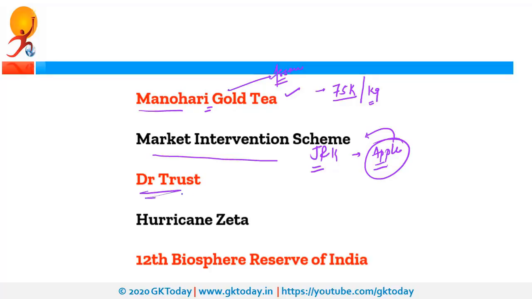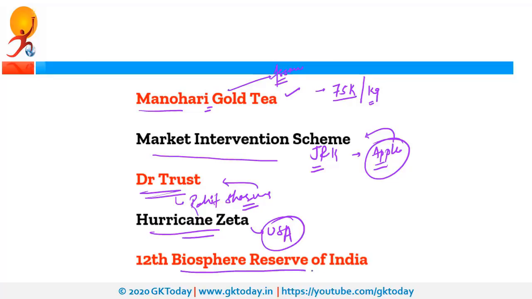Next is Dr. Trust. So recently Rohit Sharma was appointed as brand ambassador of Dr. Trust. Rohit Sharma was appointed as the brand ambassador of this healthcare company. Next is Hurricane Zeta. So recently USA was in news because of this Hurricane Zeta.